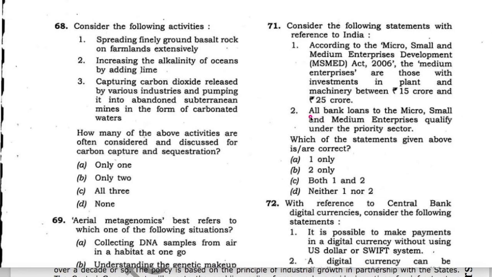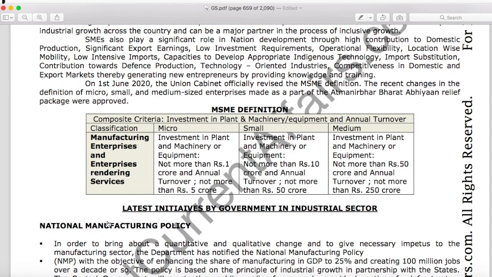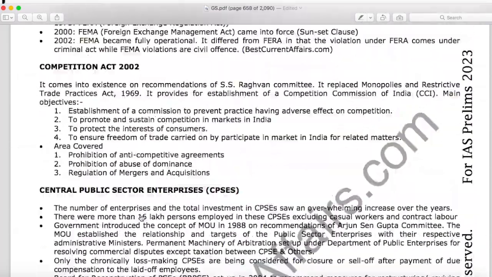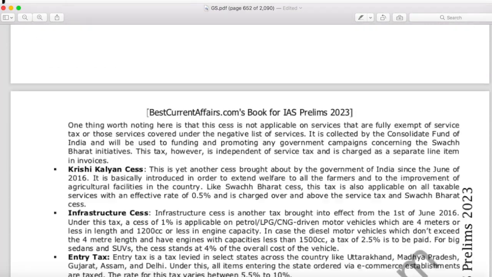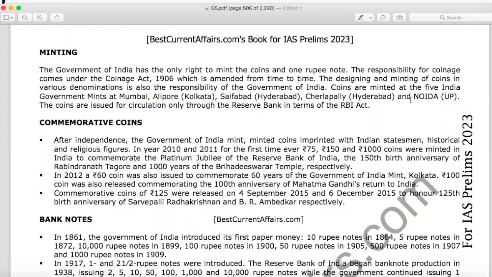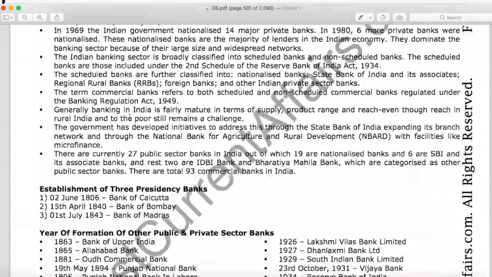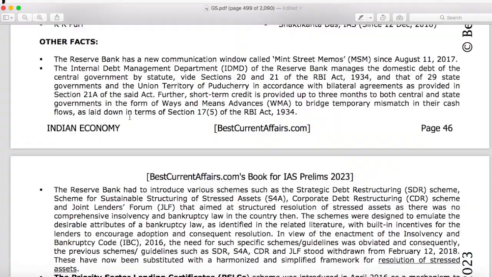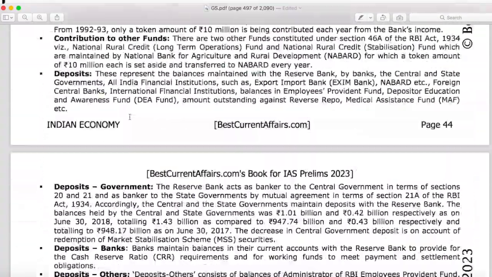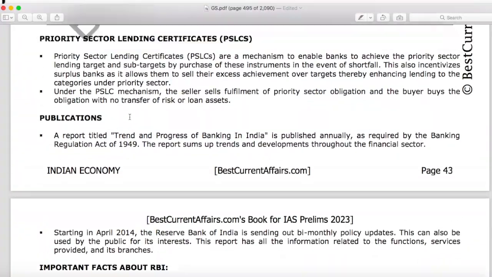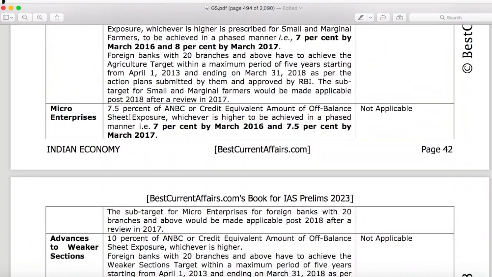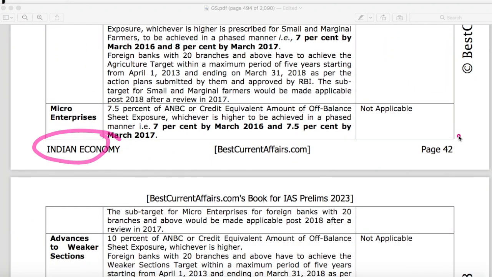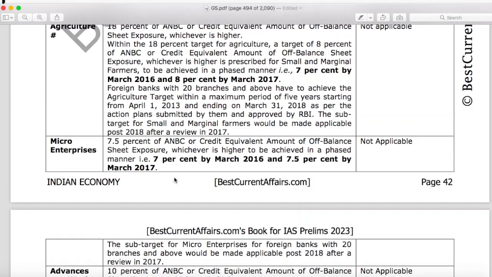Now take the second statement, that all bank loans to micro, small and medium enterprises qualify under priority sector. This statement is correct. In the same book, Indian Economy, go to page number 42, for IAS Prelims 2023.